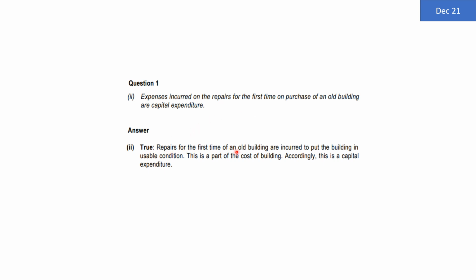Repairs for the first time of an old building are incurred to put the building in usable condition. This is part of the cost of the building. Accordingly, this is an expenditure of capital nature.